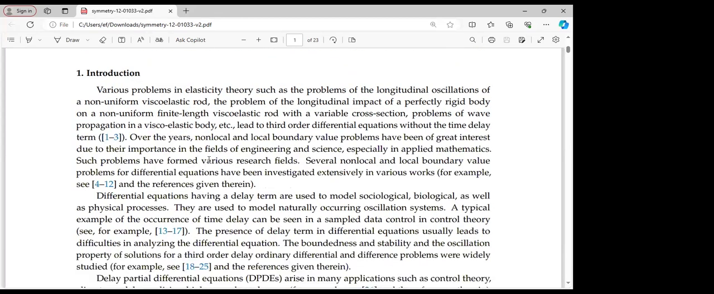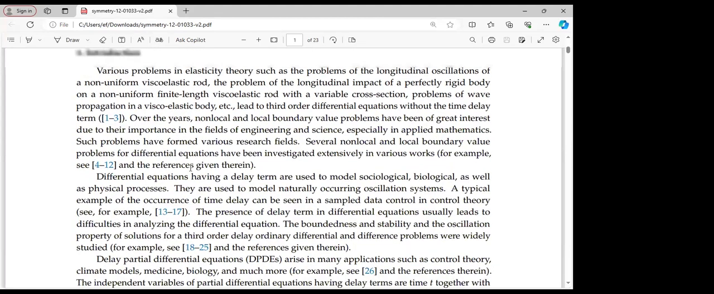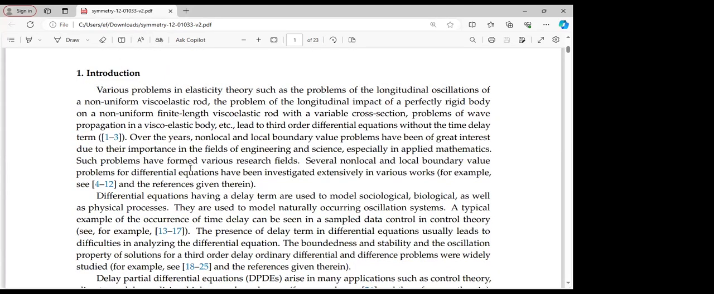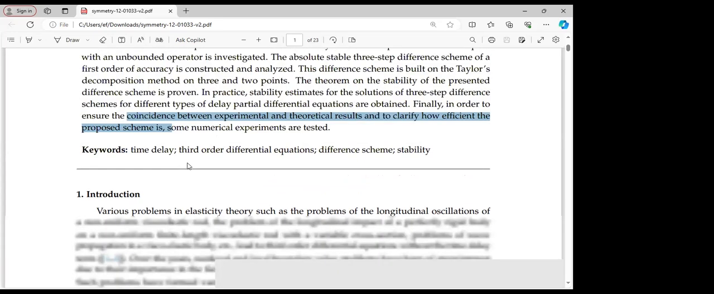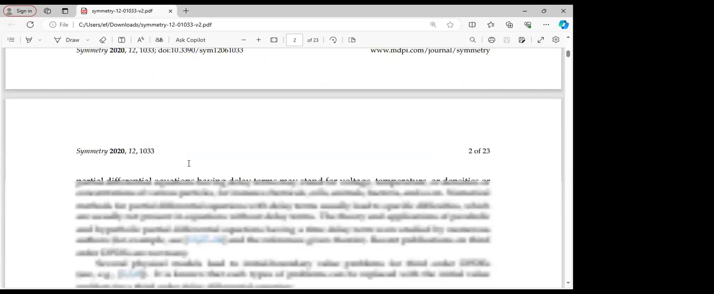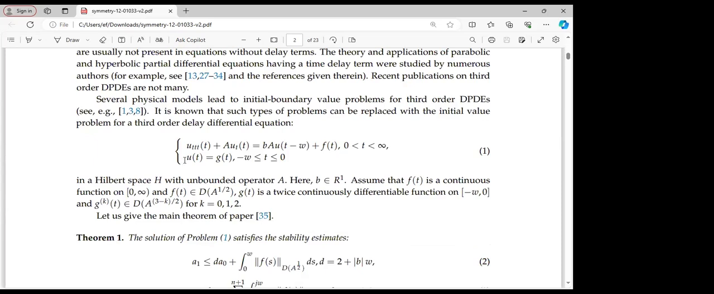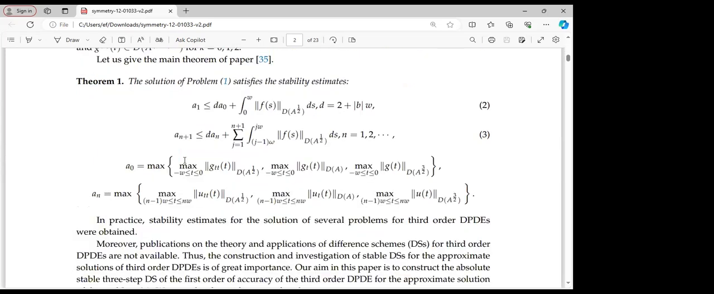Okay, so as we know, there are various problems in mathematics and elasticity theory, such as the problem of longitudinal oscillation of a non-uniform viscous rod, the problem of longitudinal impact of a perfectly rigid body on a non-uniform finite length viscoelastic rod with a variable cross-section, problems of waves, and so on, that have been investigated using delay differential equations. So in my talk, I will proceed immediately to focus on what we will be looking at.